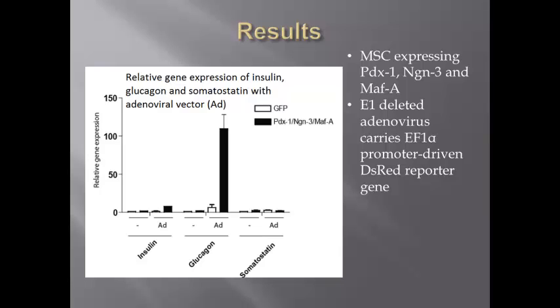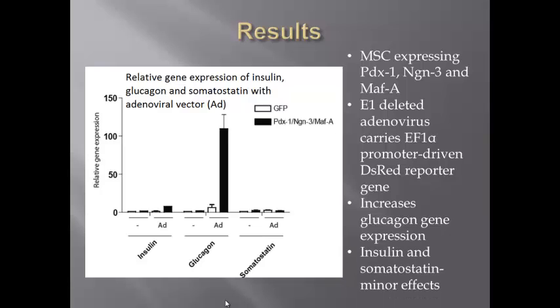The E1 deleted region on the adenovirus carries an elongation factor 1 alpha promoter-driven DsRed reporter gene. In this experiment, they used human adenovirus elongation factor 1 alpha DsRed F50. Elongation factor 1 alpha promotes transcription, therefore it increases gene expression of glucagon.